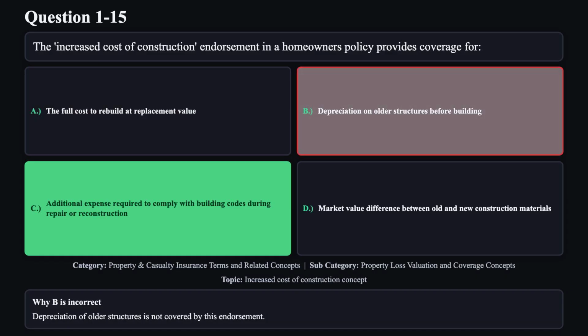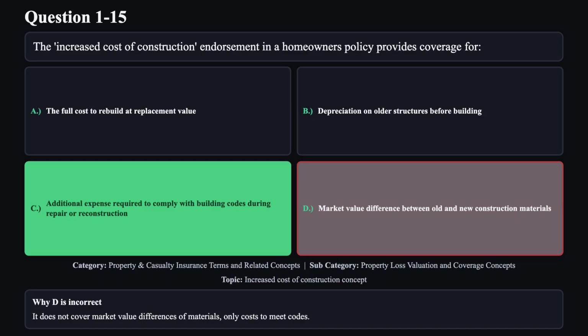Reason B is not correct. Depreciation of older structures is not covered by this endorsement. Reason D is not correct. It does not cover market value differences of materials, only cost to meet codes.